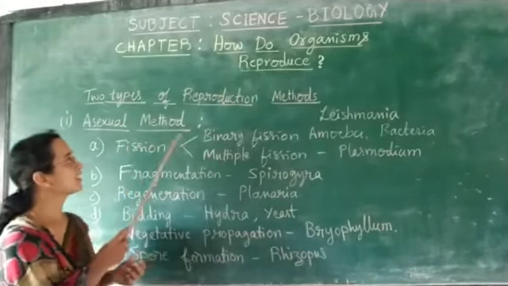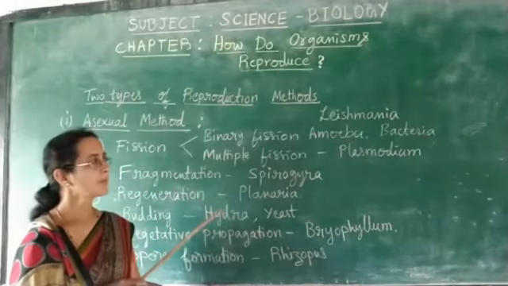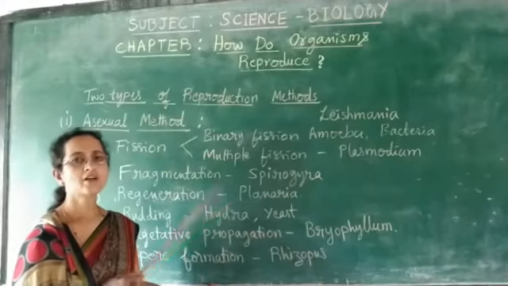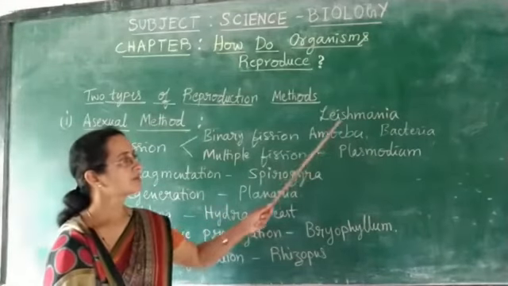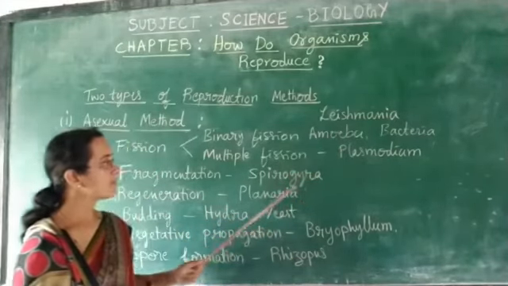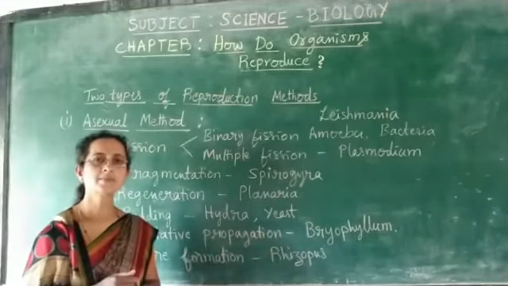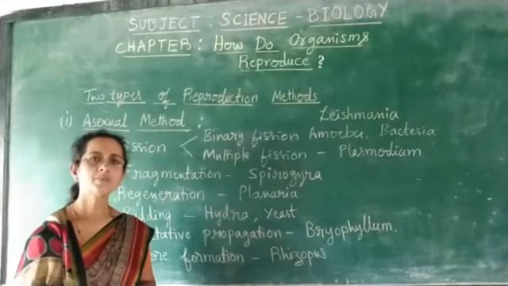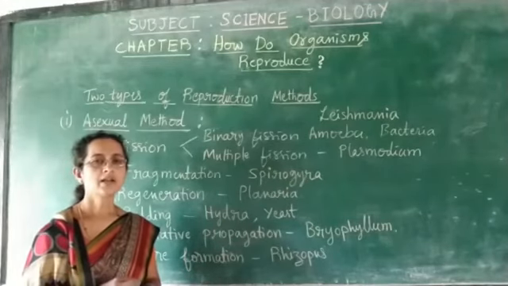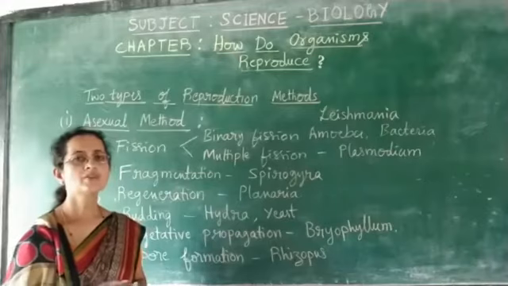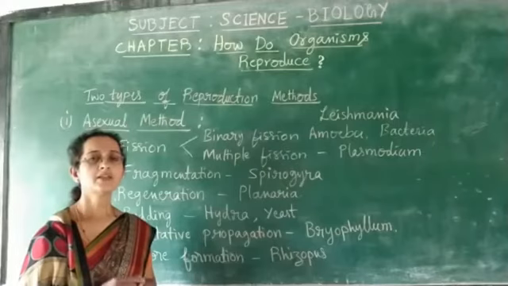Discussing the asexual type of reproduction. Here there is no differentiation of the living organism into male species or female species. Some of the lower organisms like bacteria, amoeba, plasmodium, planaria, spirogyra, rhizopus, and yeast. In all these lower organisms, we cannot find organisms that can be differentiated into male or female species. They are able to reproduce with a primitive reproductive method called the asexual method, where there is no involvement